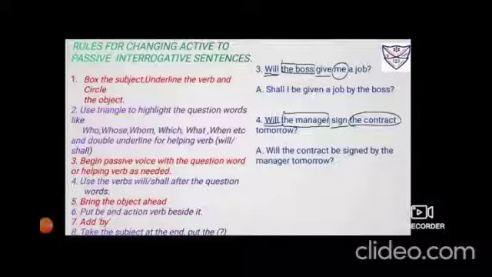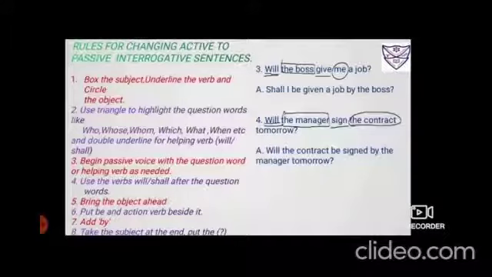Number 4, will the manager sign the contract tomorrow? The manager is the subject, will sign is the verb, the contract is the object, and tomorrow is the adverb. So in the answer it would be will, because you have double underlined it, it is beginning with a helping verb, so will be brought down same.